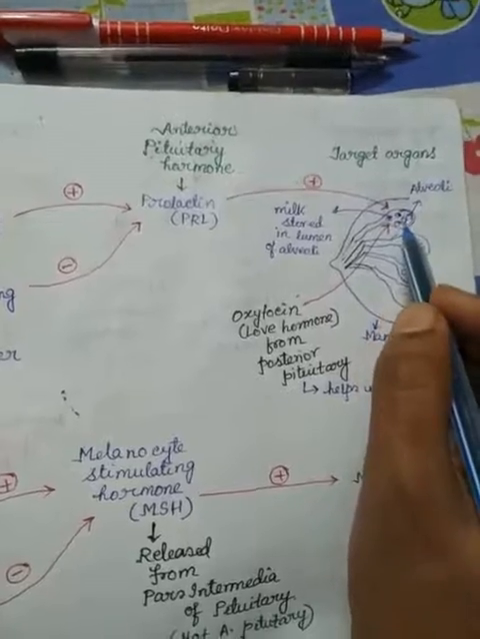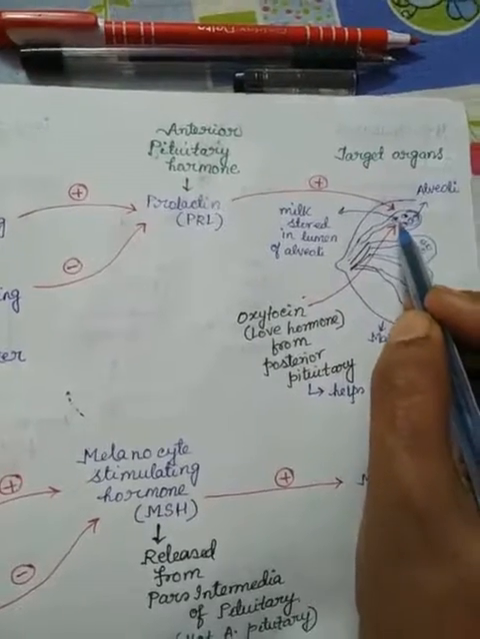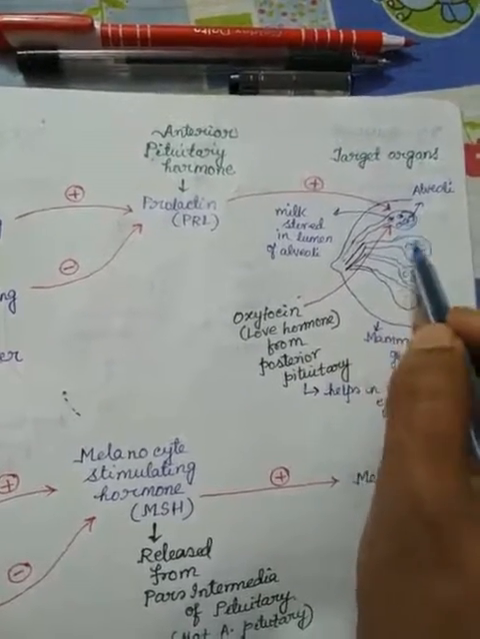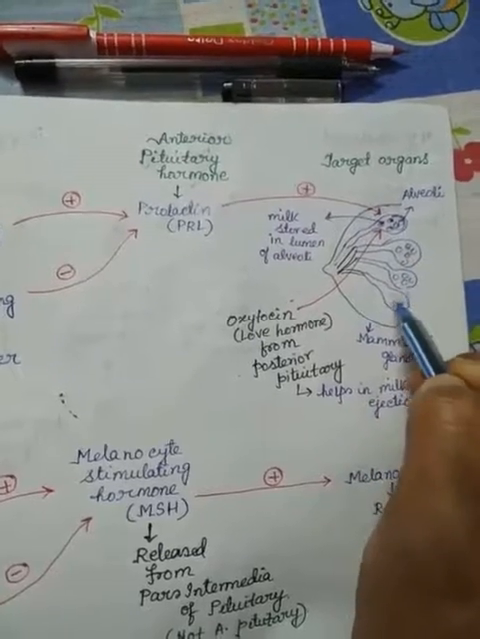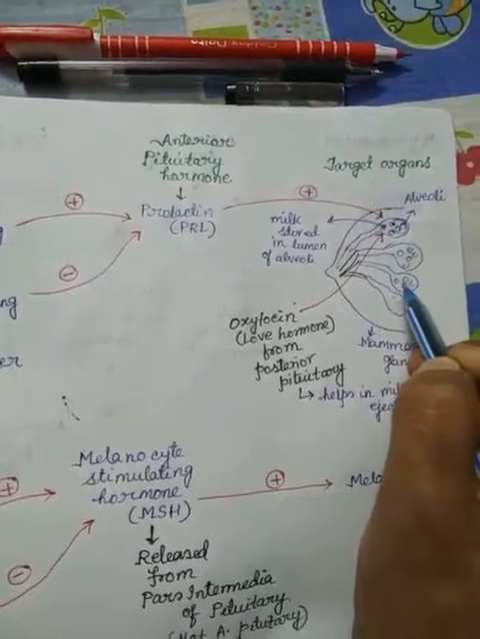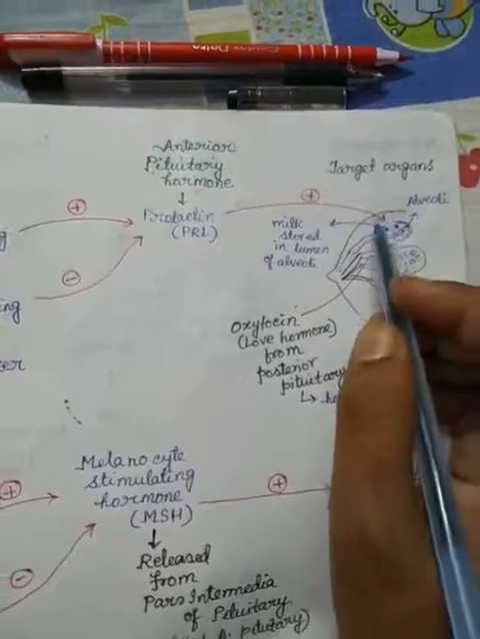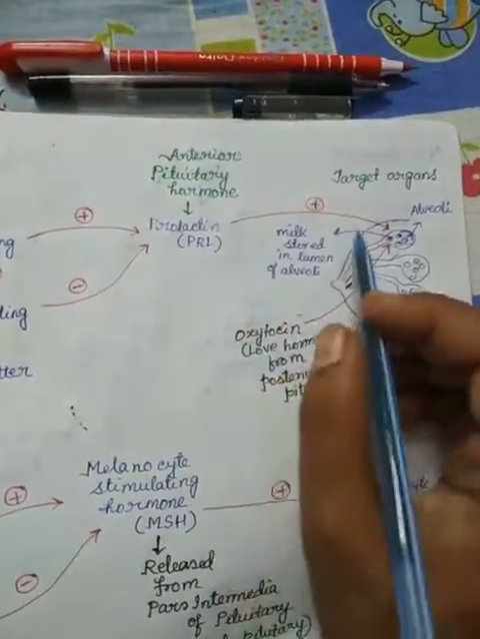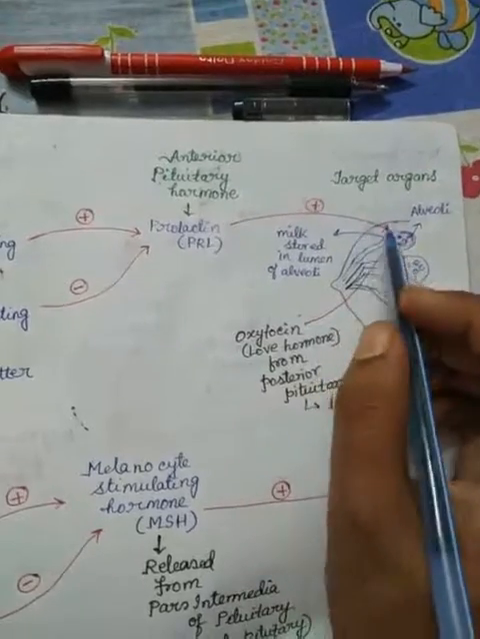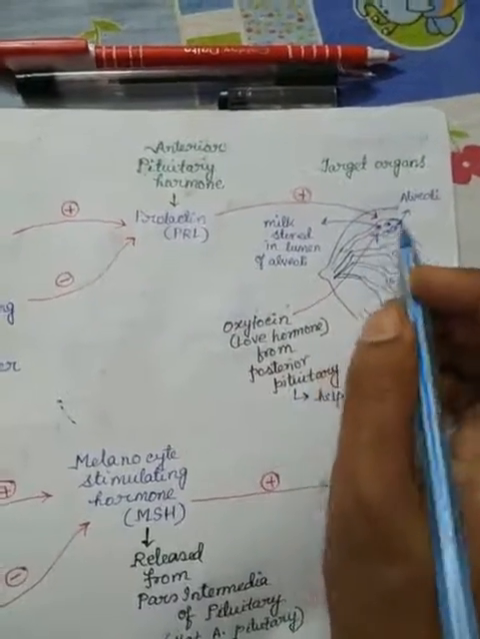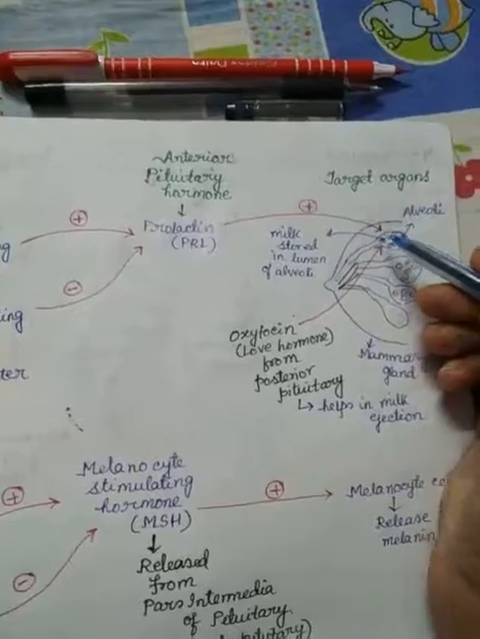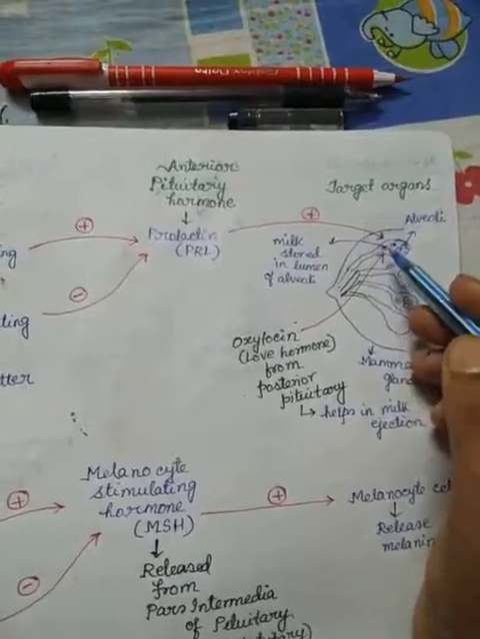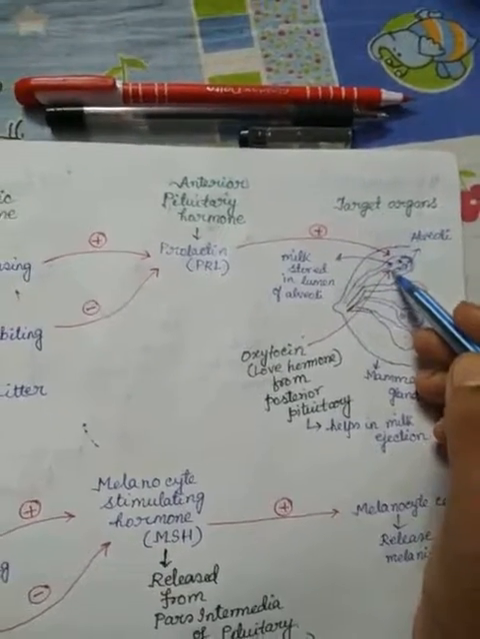Okay, and this milk in a lactating mother gets stored in the lumen of the alveoli. See, these are the alveoli cells. In the lumen of the alveoli, milk gets stored. So prolactin hormone's function is to produce milk, and the milk gets stored in the lumen. But not milk ejection. It only helps in production.